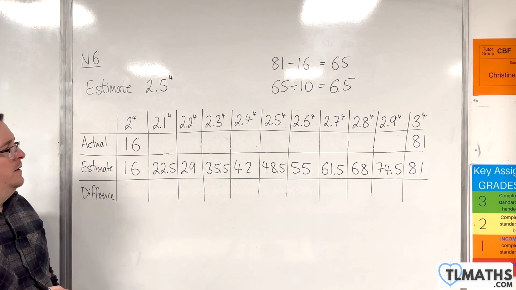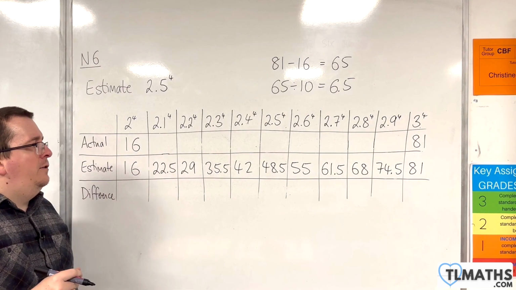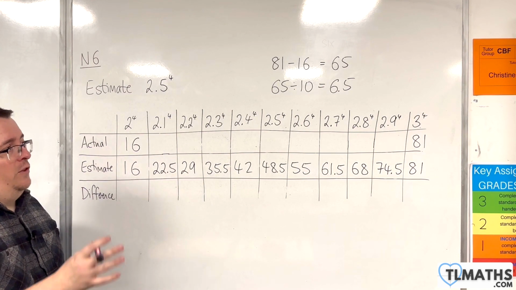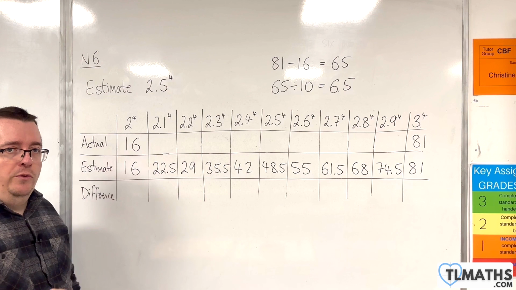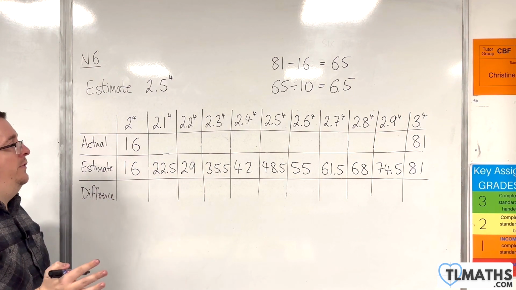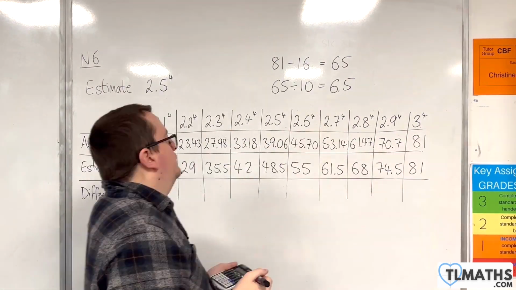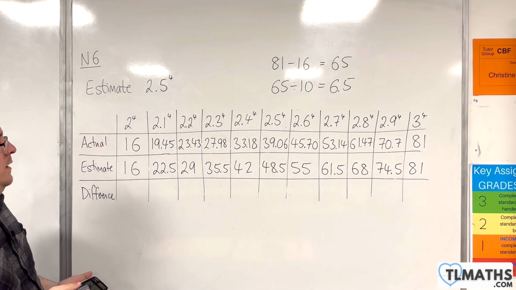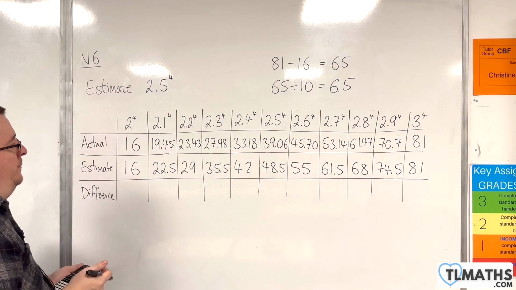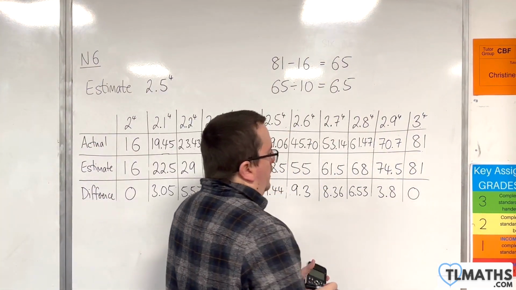Okay. Now, the actuals, I'm going to work those out in my calculator now. I'm going to round them because otherwise I'm not going to have enough space to put in all the decimal places. I'm going to round them to 2 decimal places, okay? Okay. And now I'm going to work out the difference between the estimates and the actual values. Okay, right.